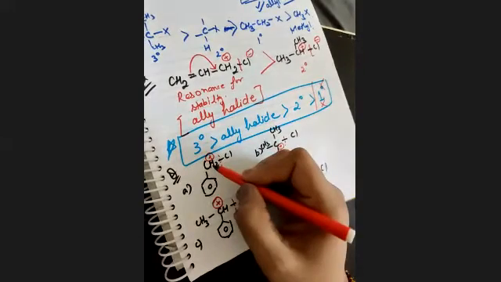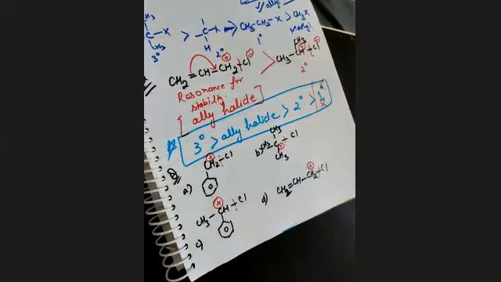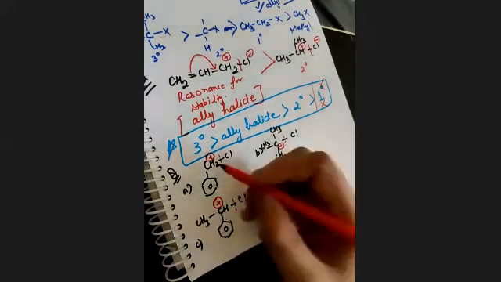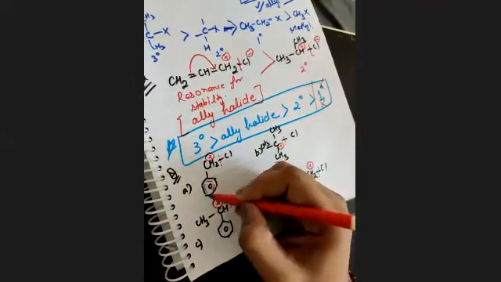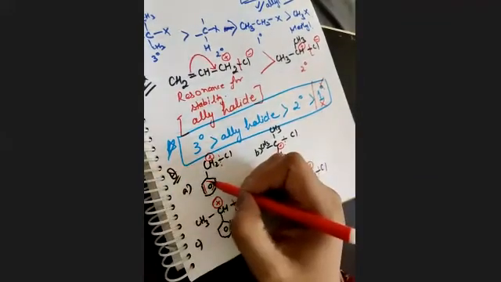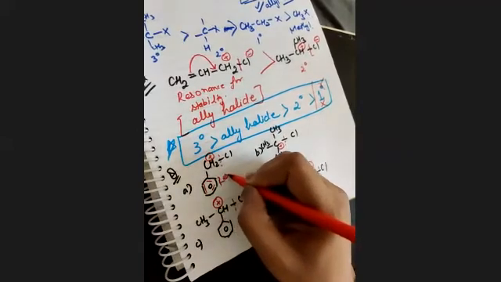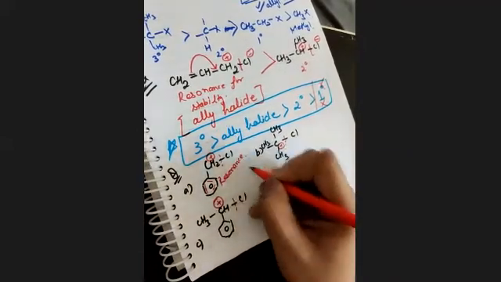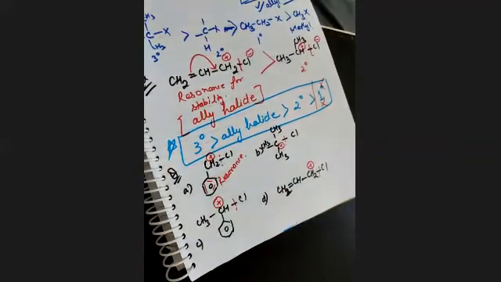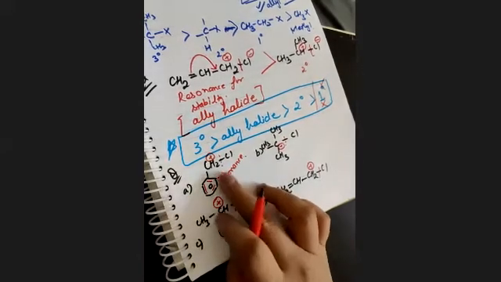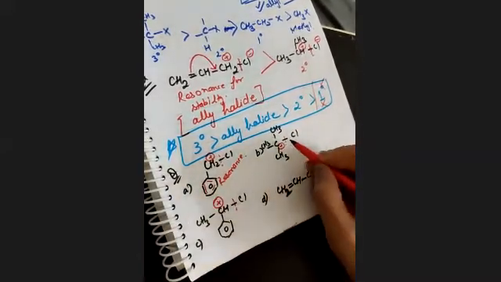Since this carbon is directly attached with this benzene, and we know benzene has alternate double bonds, for stability it can extract electrons from benzene also. So it can show resonance for stability. Okay, we will not get a perfect carbocation, and it will be stable because of resonance. Let's just move to this.